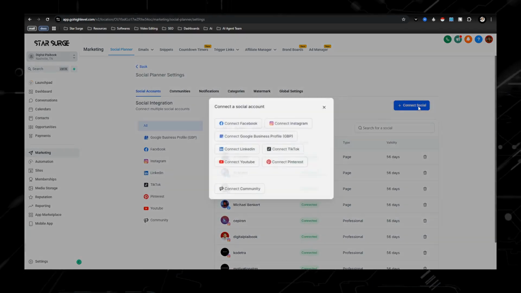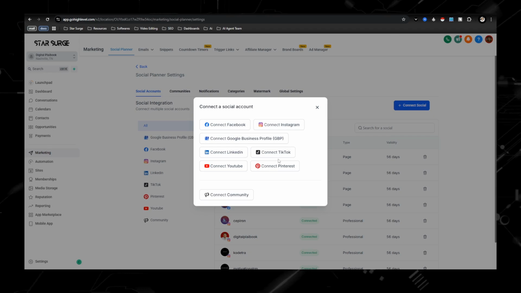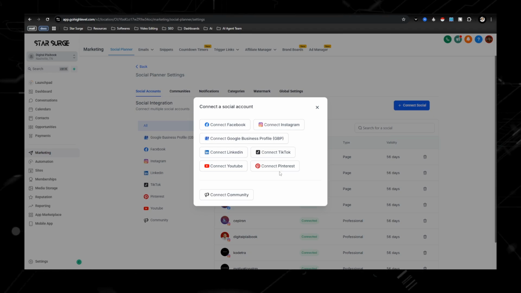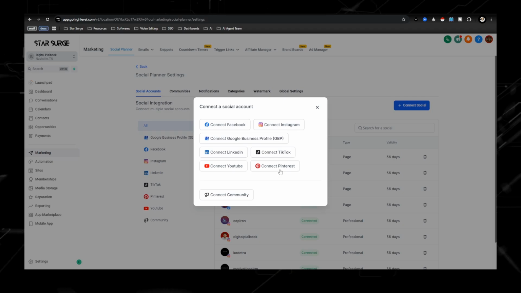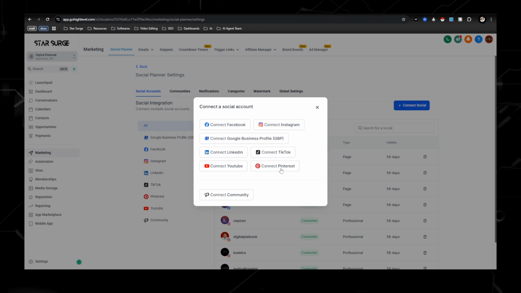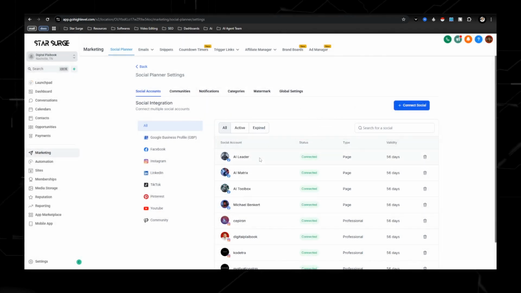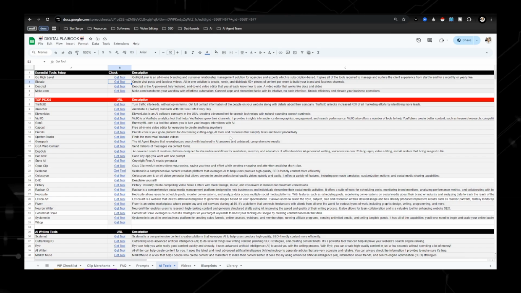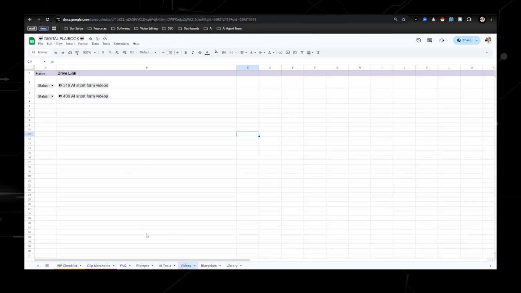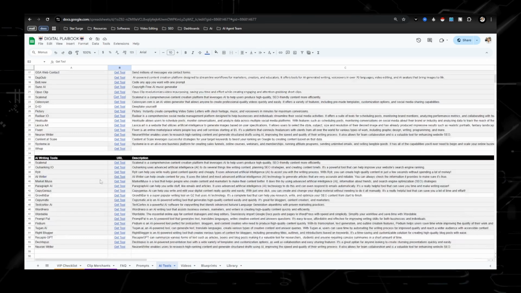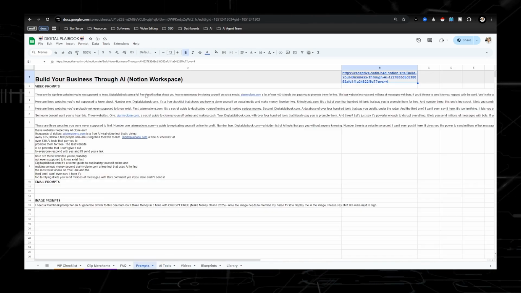Connect your different social media accounts. Pinterest is something that I haven't done, but if you are familiar with it, I feel like there's some really good traffic on here. If you know anything about Pinterest, please reach out to me. I'd be interested in getting started, but you would just start creating and posting content. I give you access to everything in the digital playbook as far as videos of what to post, the tools of how to push the traffic, and here's all the prompts.